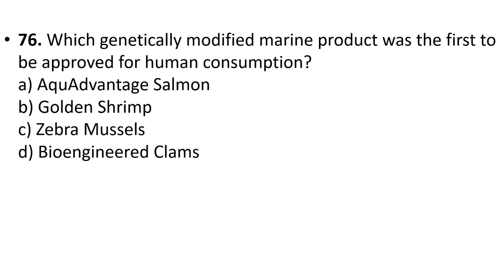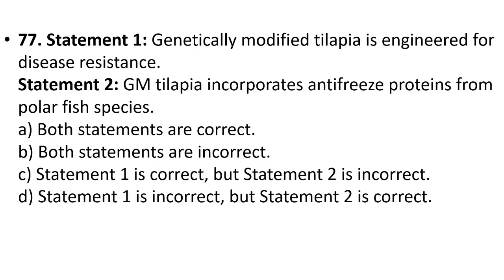76. Which genetically modified marine product was the first to be approved for human consumption? AquAdvantage salmon, golden shrimp, zebra mussels, bioengineered clams. Your answer is option A, AquAdvantage salmon.